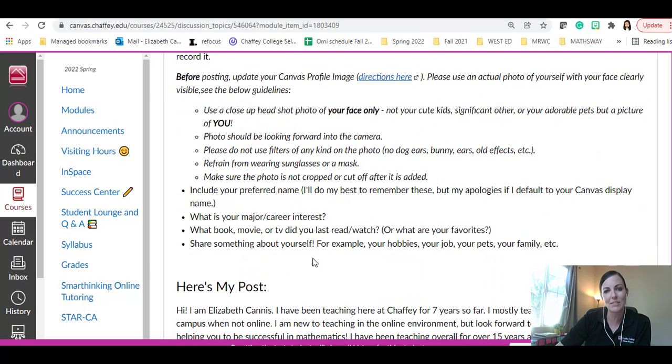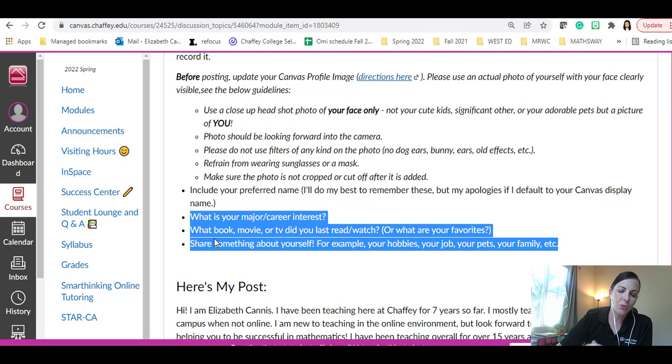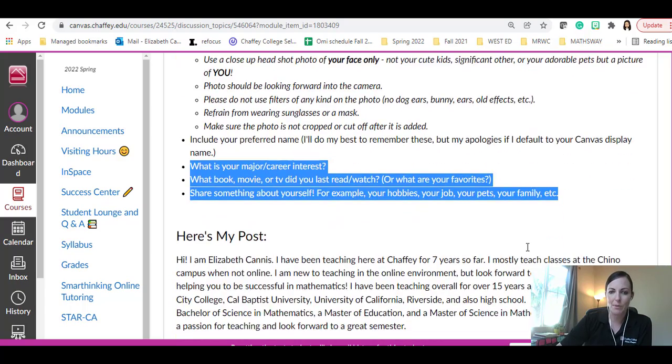There are some guidelines for how to do that. And then these are the questions that you're going to answer: a short intro about yourself, your major, career interests, maybe a book, movie, or TV show you last read or watched, and then something about yourself, for example, your hobby, your job, your pets, etc.